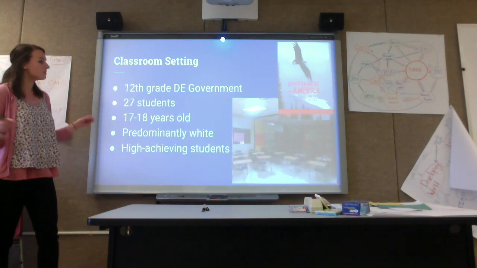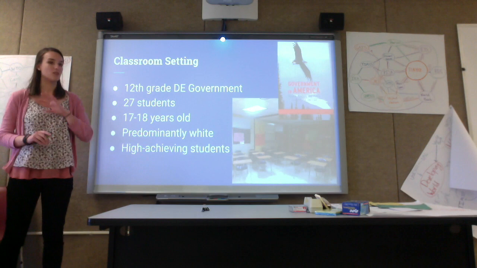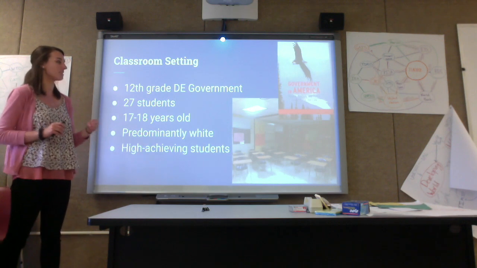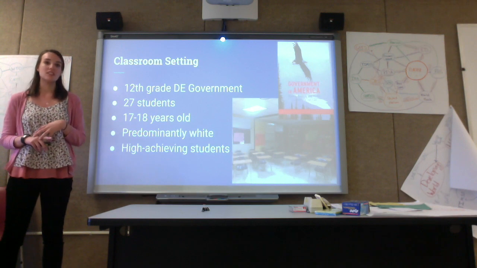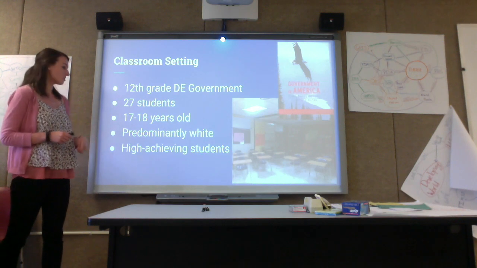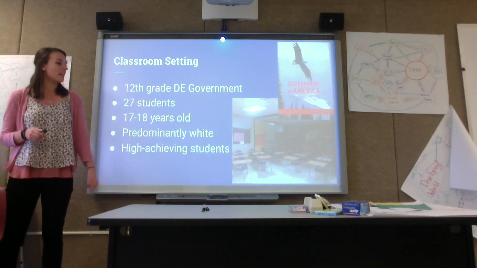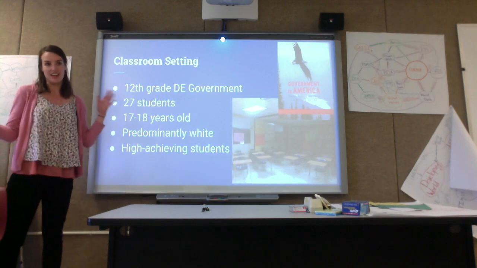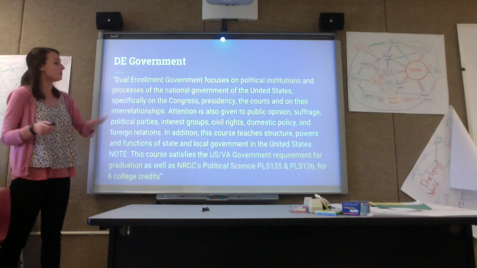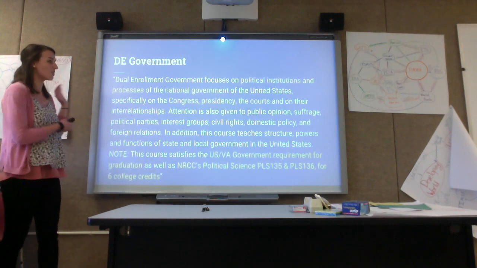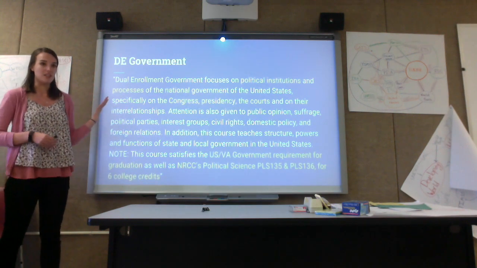And then the classroom setting that I did these SMART goals in was just one specific class that I chose, and it's 12th grade DE Government. There's 27 students. They are 17 to 18 years old. They're predominantly white, and they are high achieving students, and I can tell that because they did enroll in a DE Government class.